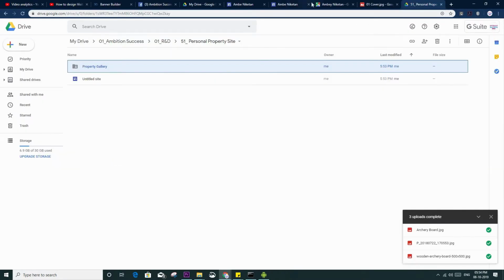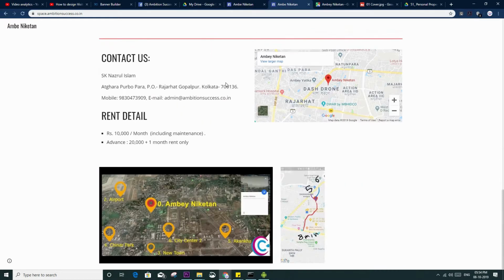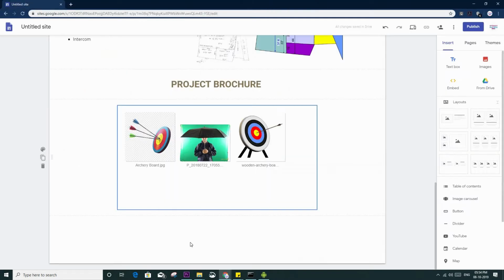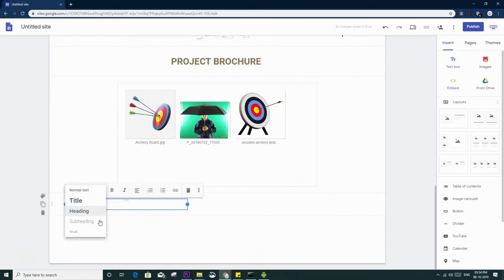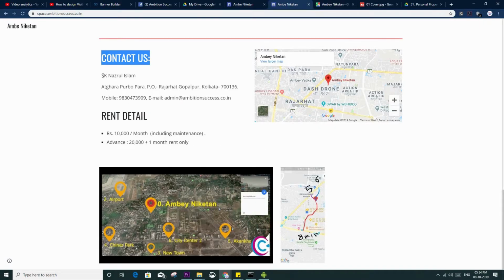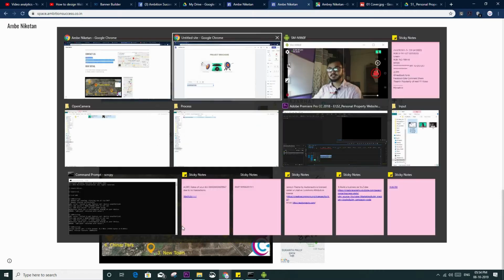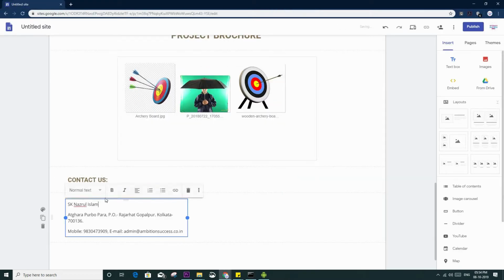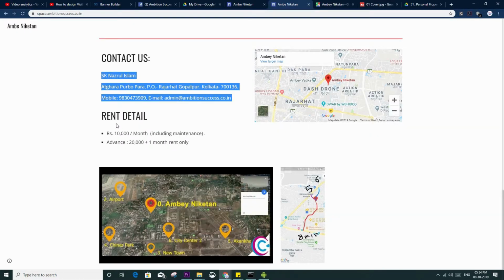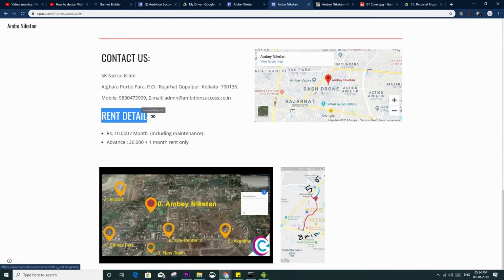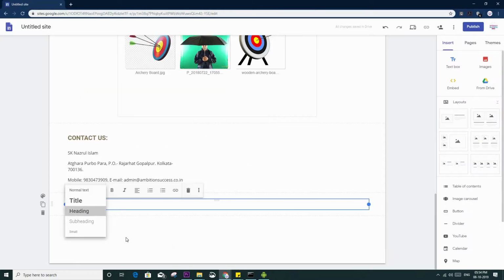Okay. So now what I have this contact us. So what I will do, contact us heading, then I have this text. I will simply do like that. Then I have this rent detail heading.